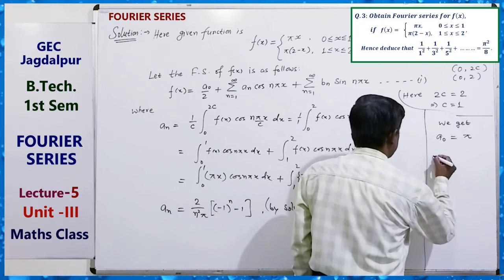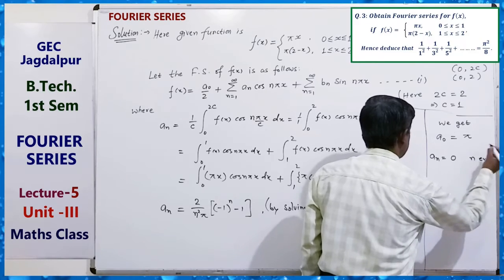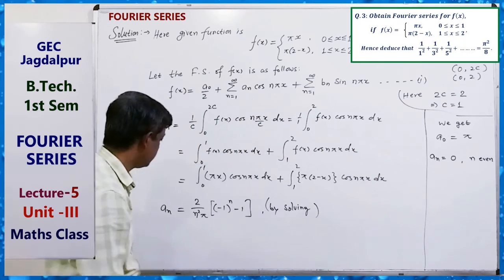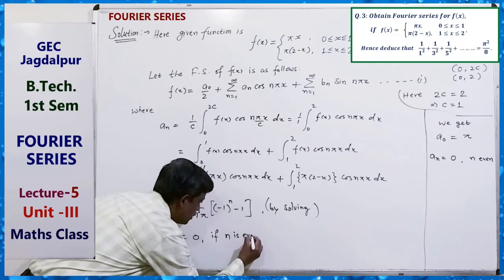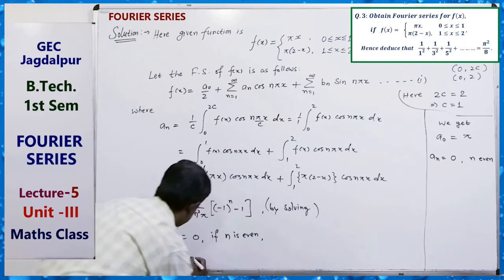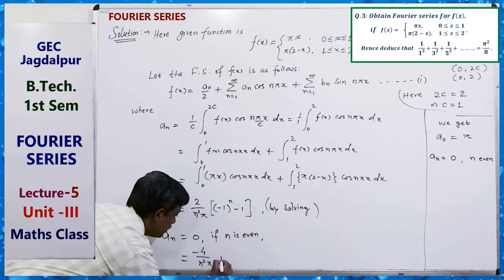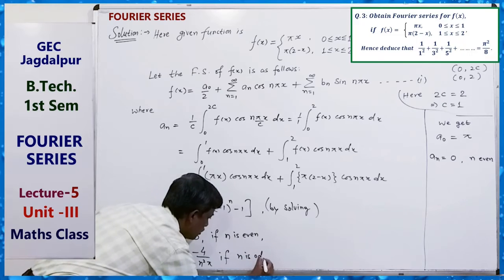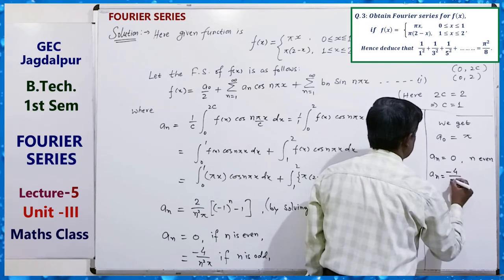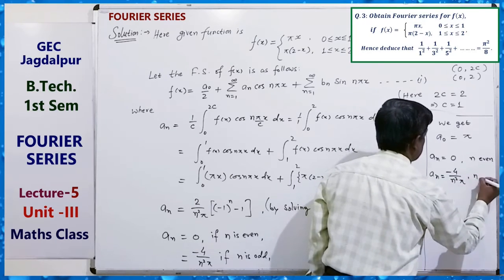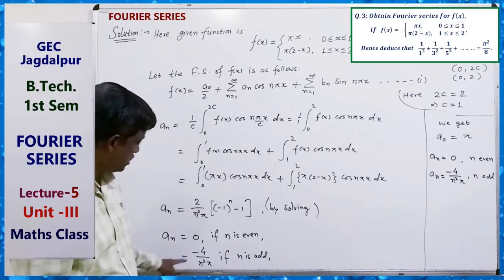So an equals 0 if n is even, and minus 4 by n square pi if n is odd.